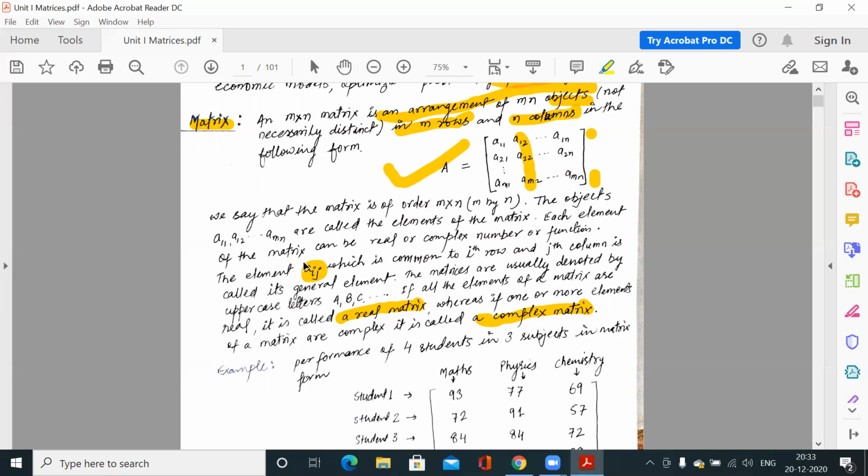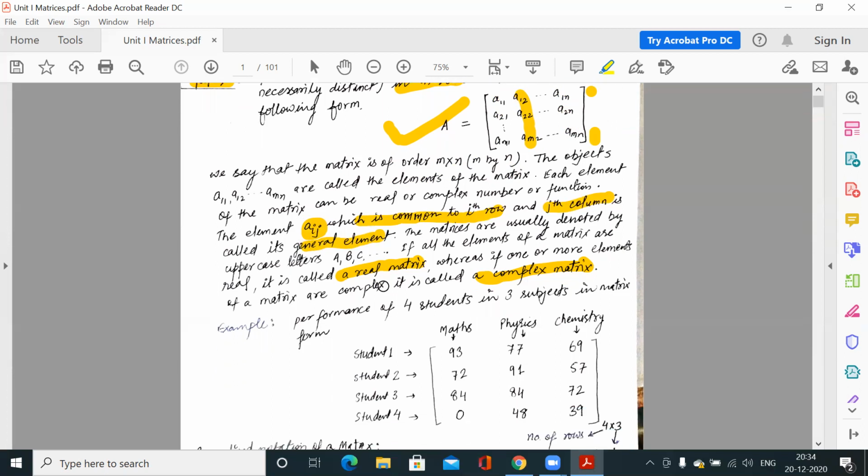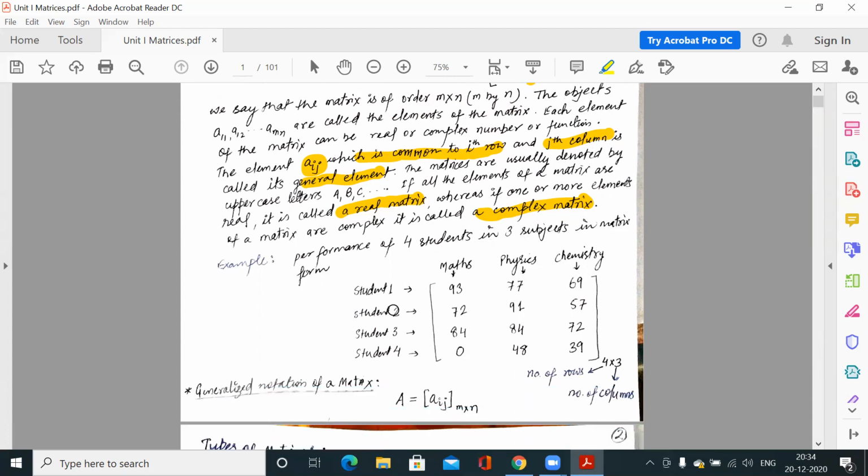notation. So Aij is the entry: what is the value of the element at the position ith row, jth column, which is common to the ith row and jth column. So this is the general element. We can represent all the elements using this notation, ith row and jth column. Now, the real matrix, you already know: if all the elements are real, then this is a real matrix. If at least one of the elements is complex, then it is a complex matrix.